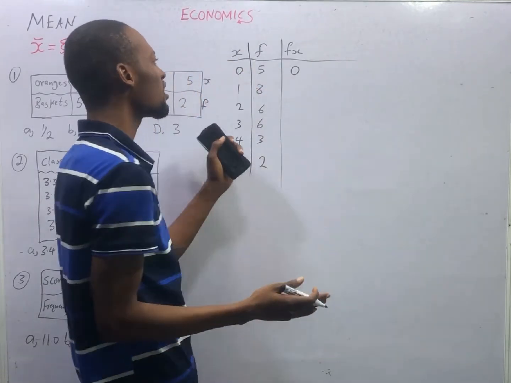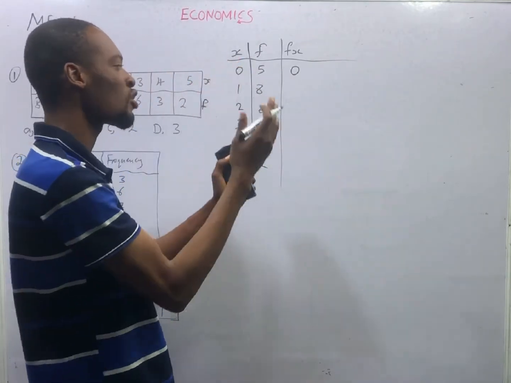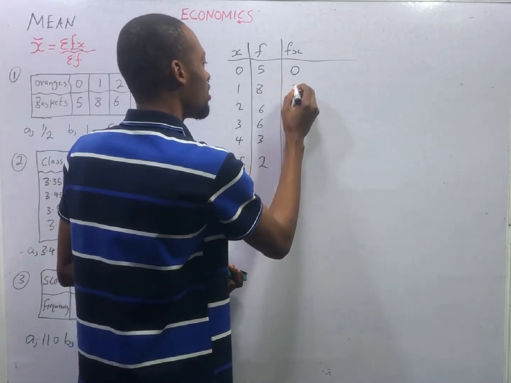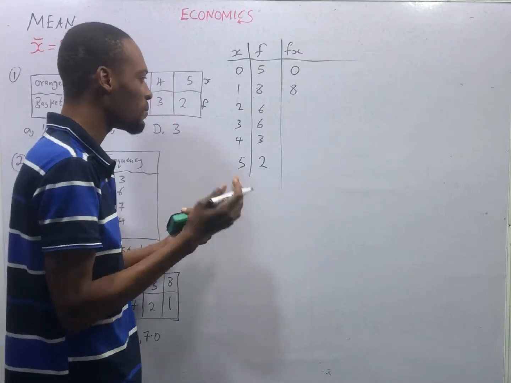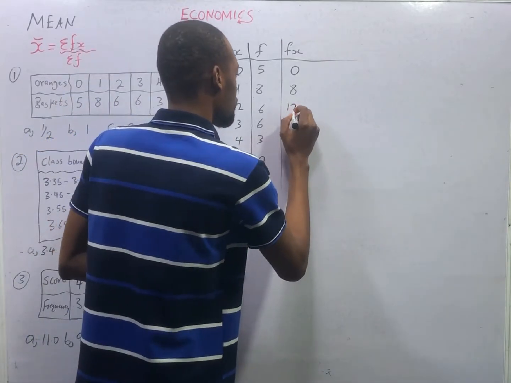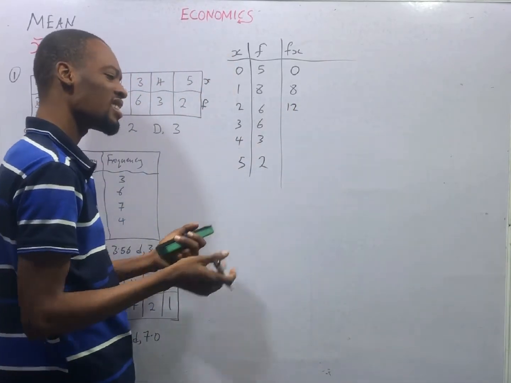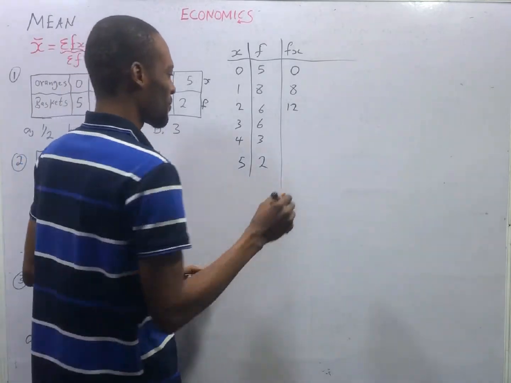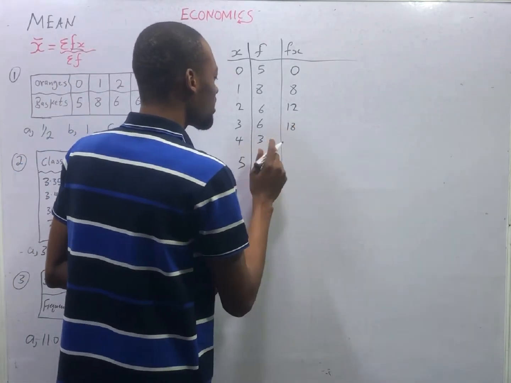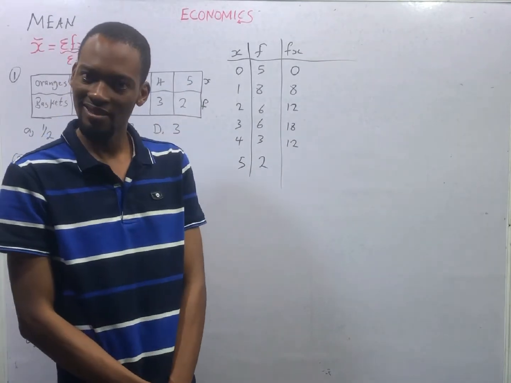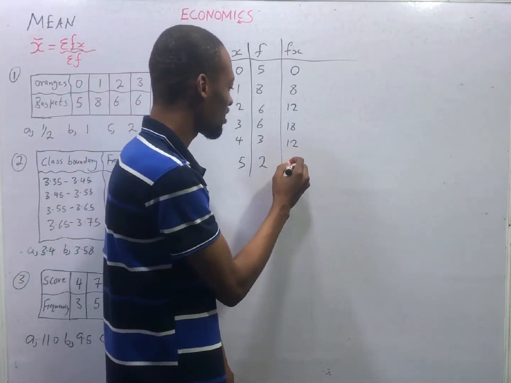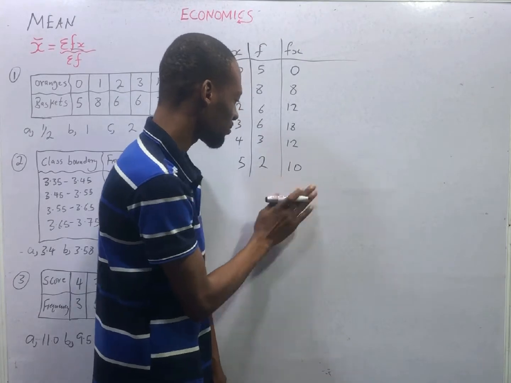Anyhow you do it, even if frequency comes first or S comes first. 8. 2 times 6 should be 12. 12. 6 times 3 is 18. 4 times 3 should give you 12. And 5 times 2, is that 10? Okay, it is 10.